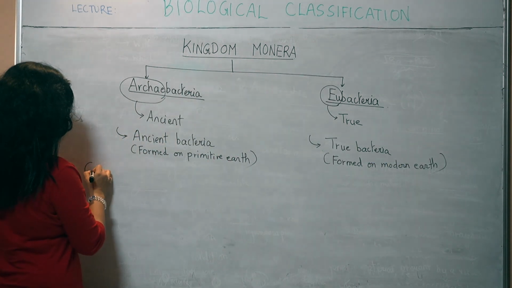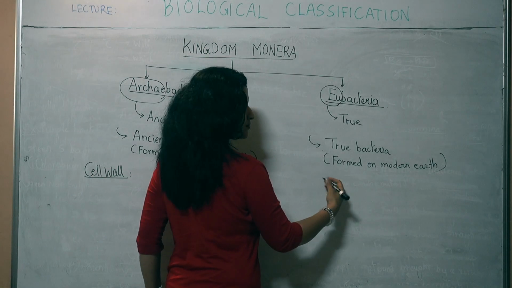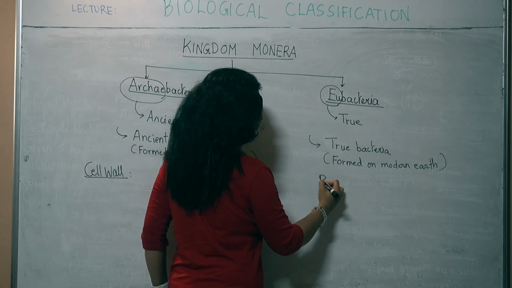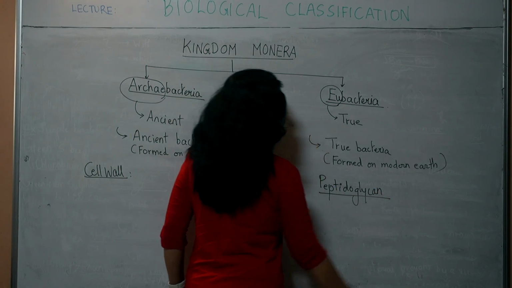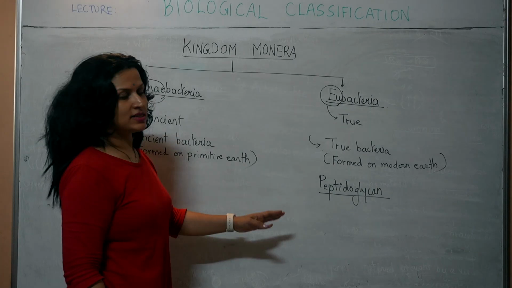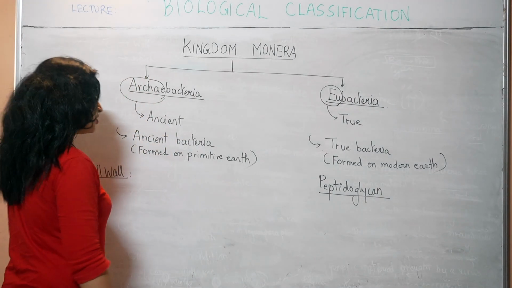Next, cell wall. As you know, prokaryotes, monerans have peptidoglycan cell wall. Peptidoglycan is present in the cell wall of eubacteria. What about archaebacteria? Do they also have peptidoglycan?